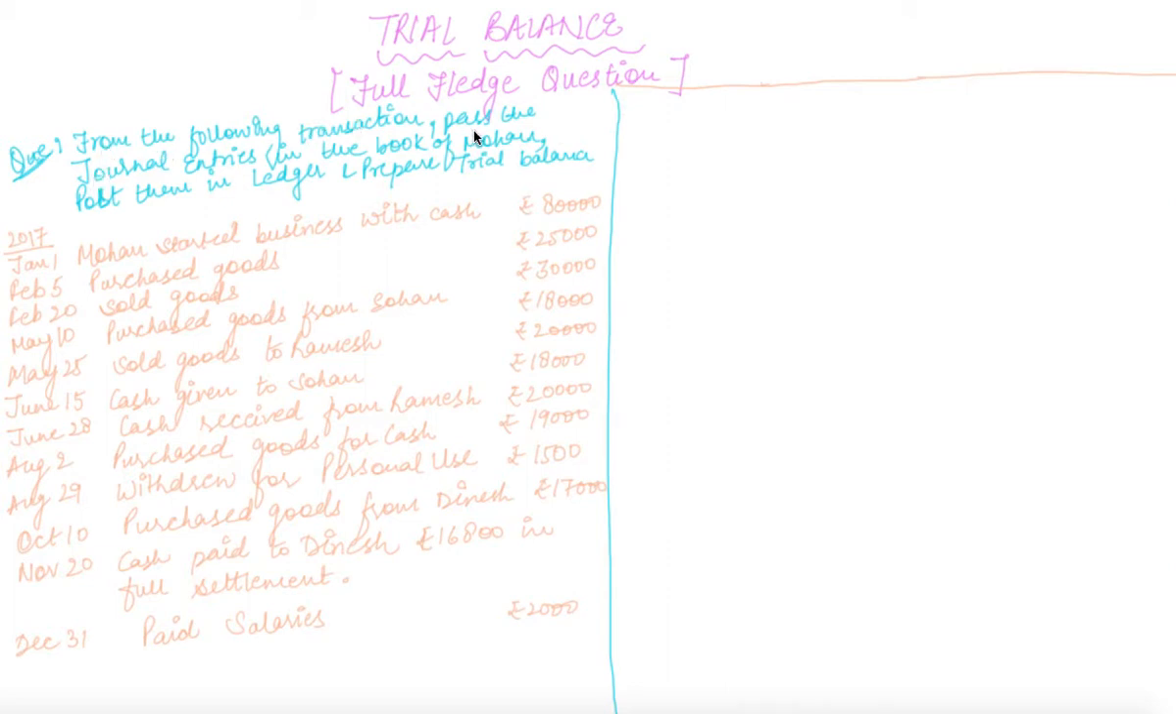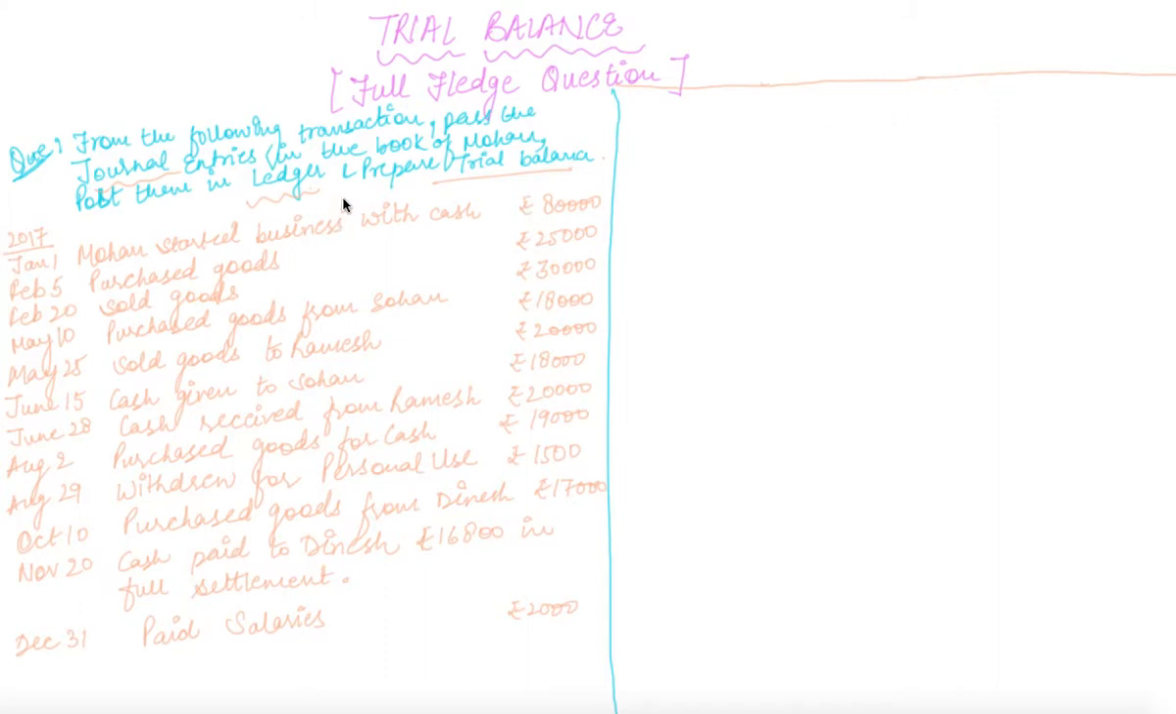says from the following transactions, pass the journal entries in the books of Mohan, post them into the ledger and prepare trial balance. Yes, we have discussed before as well that to prepare a trial balance, we are required to first of all pass the necessary journal entries and then post those journal entries into the ledger. Only then we can prepare the trial balance, right?